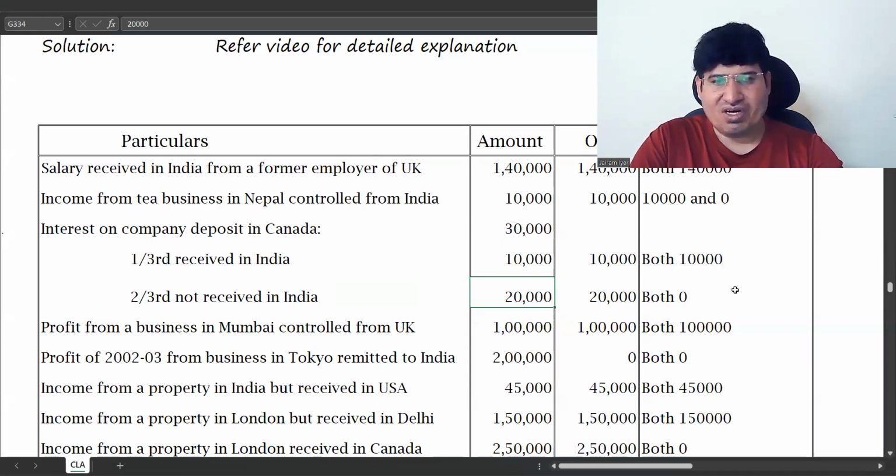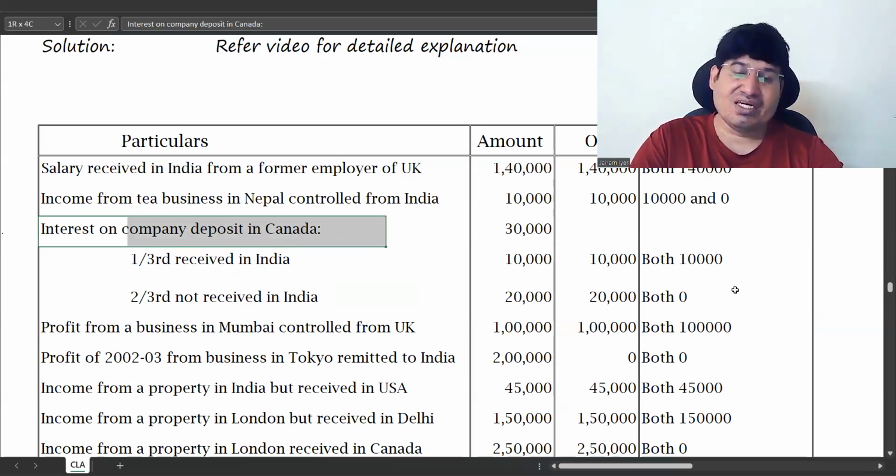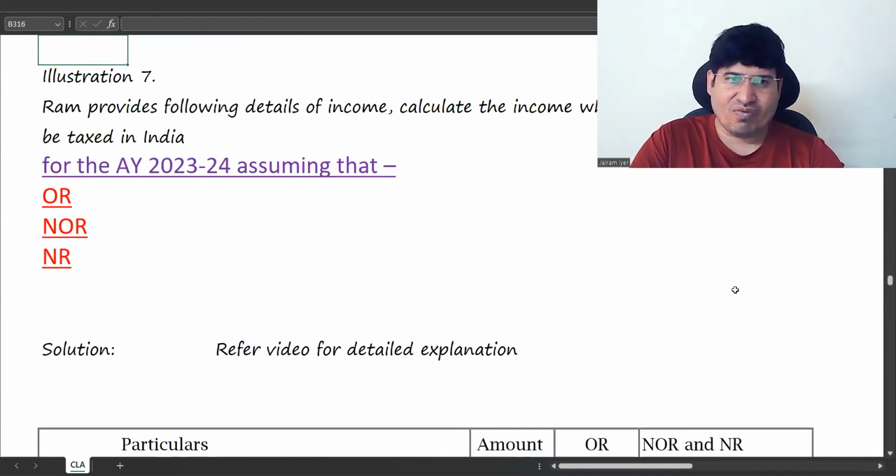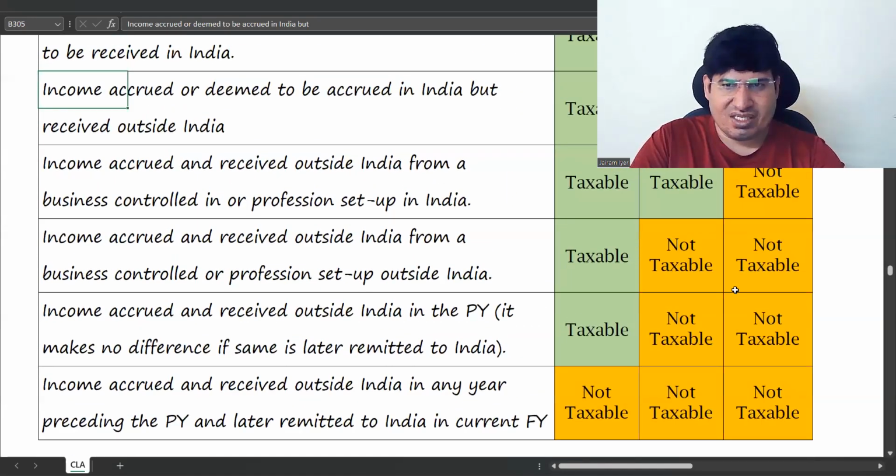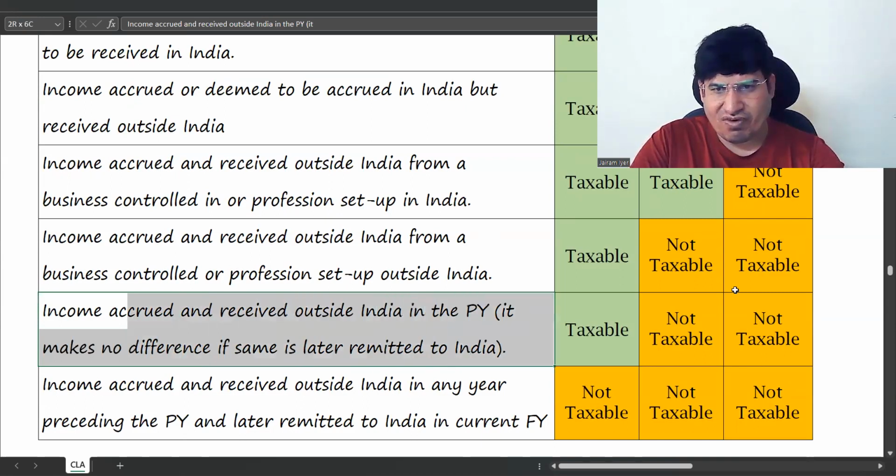Second, which is not received in India, is income on company deposit in Canada. So it has not accrued in India and not been received in India. And is it business income? No, it is other income. So for other income, what you will use is this one.